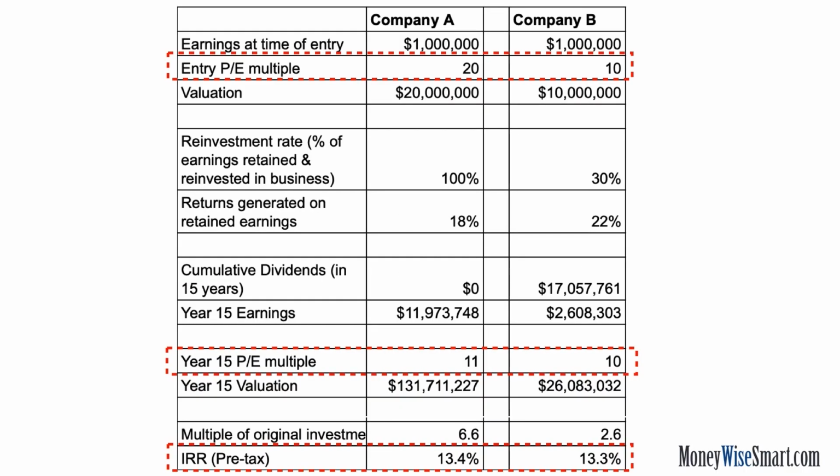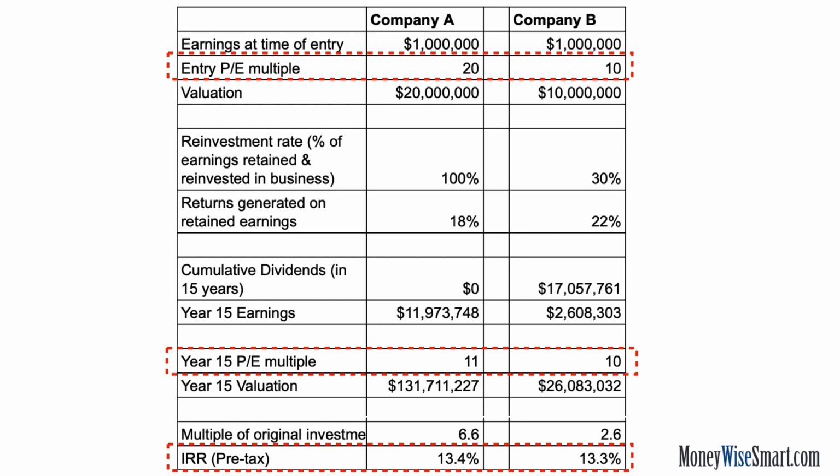Let's assume that company A is available at a much more expensive P multiple than company B when we bought into the business. So again, both the companies have earnings power of $1 million at the time of our entry, and company A is available at a P multiple of 20, B is available at 10. A is able to reinvest 100% of its earnings, whereas B is able to reinvest only 30%, and A reinvests 100% earnings at 18% ROIC, whereas B is reinvesting only 30% earnings at 22% ROIC.